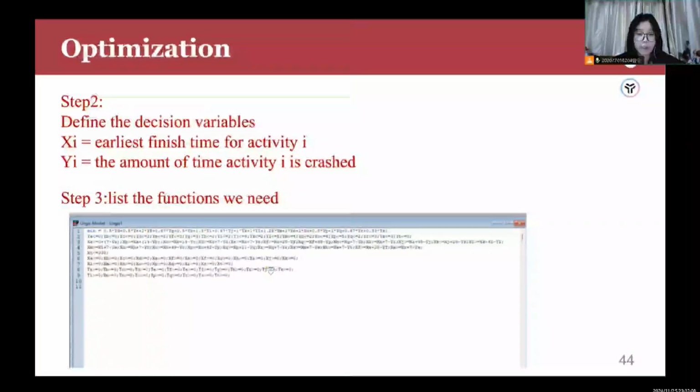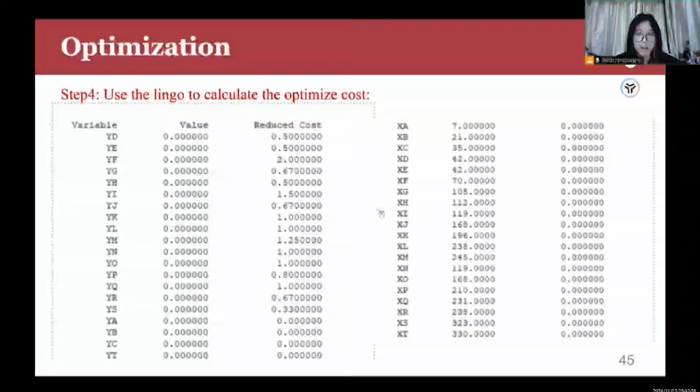Then we choose the Lingo model as our calculator. The second step is to define the decision variables, Xi and Yi. Xi is the earliest finish time for activity i. Yi is the amount of time activity i is crashed. And then list the functions we need to optimize the time. The output is in the table, and the result is we decrease the project time from 385 to 39 days.